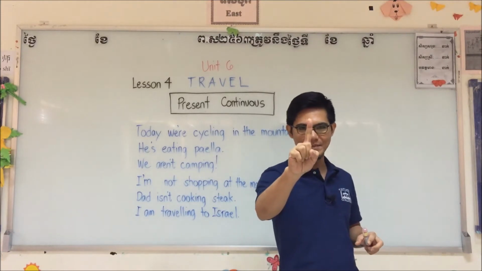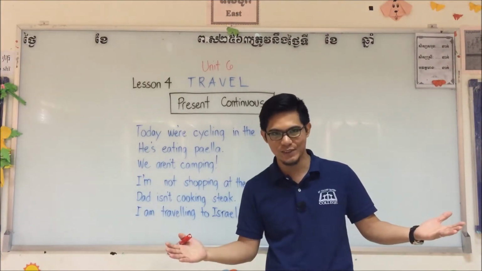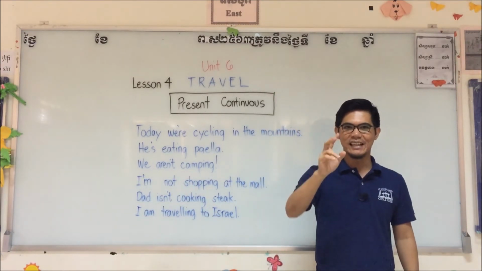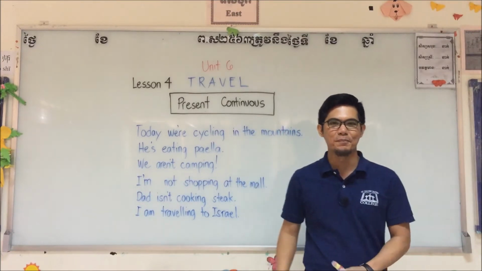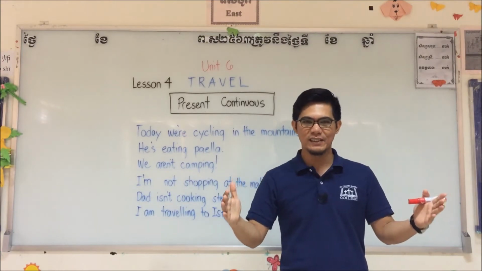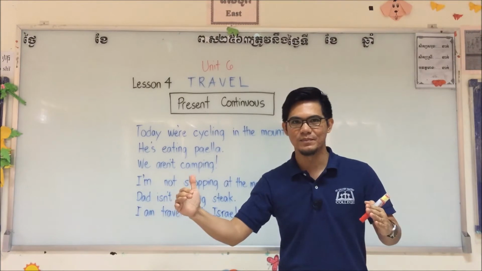Lesson number 1, it's all about holiday verbs. Remember? Lesson number 2, imperatives. That's our lesson number 2. And lesson number 3, it's all about verbs in ing form.